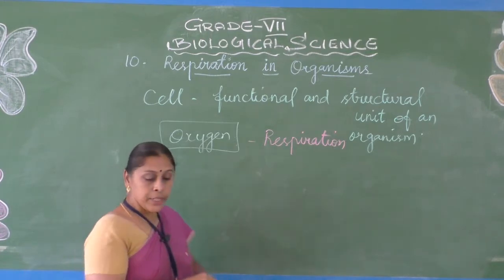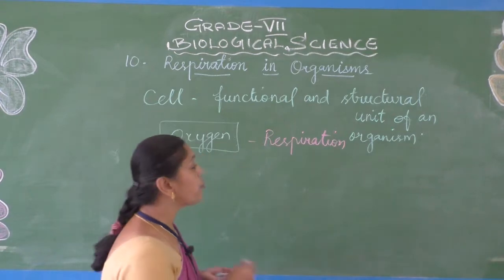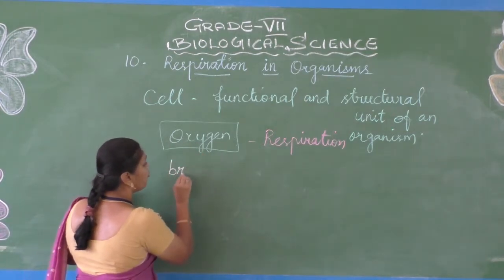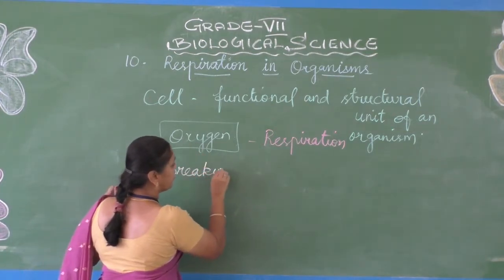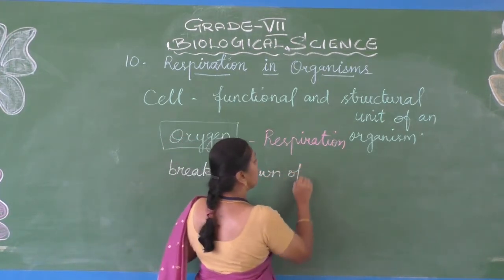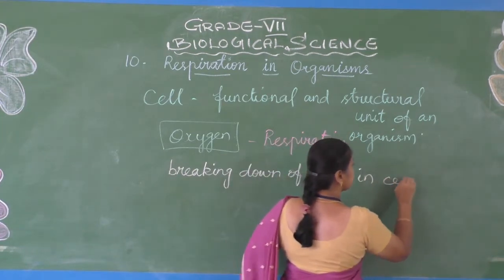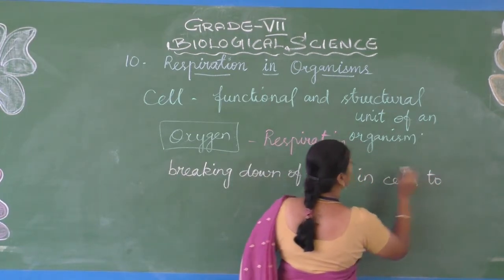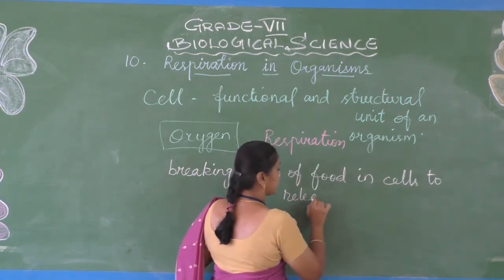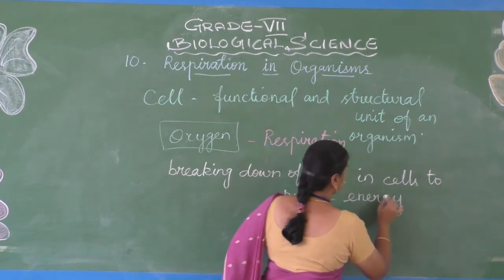So, the process of breaking down of food in cells to release energy is called respiration.